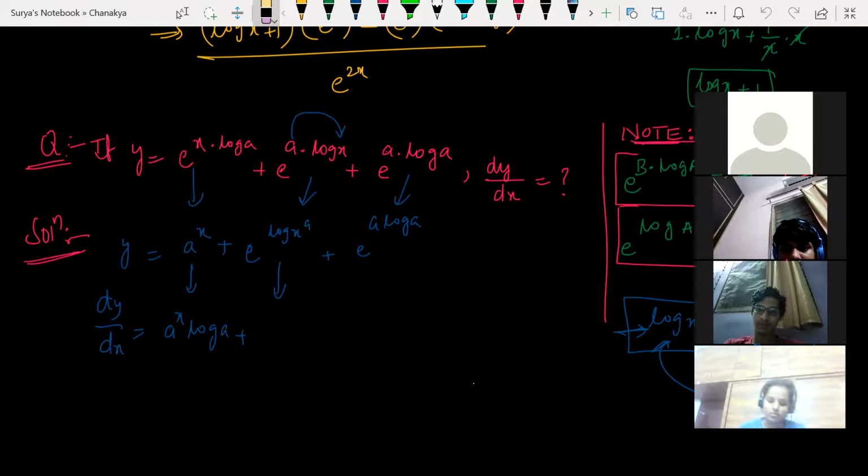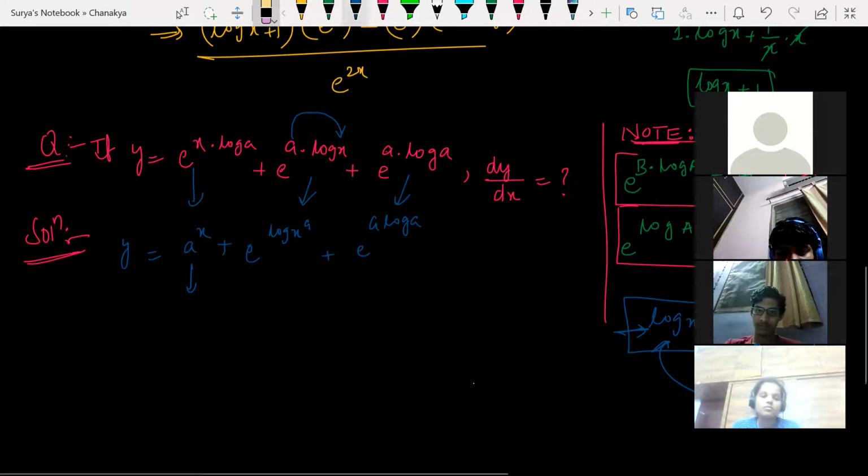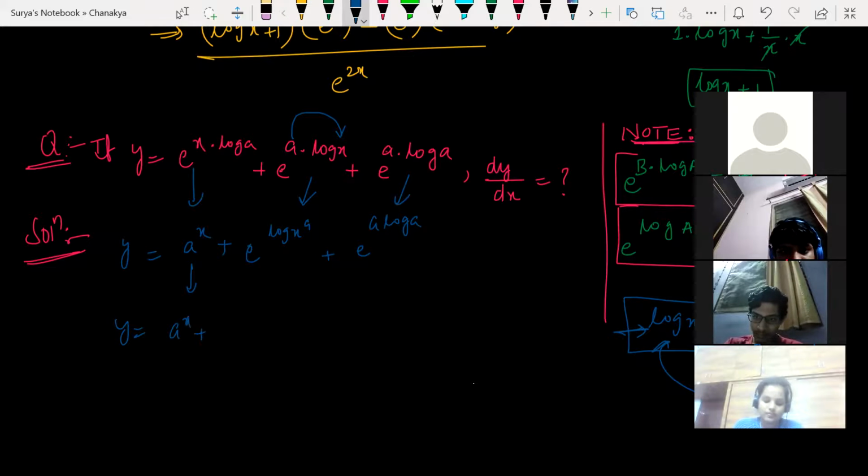a to the power of x log a plus... I think we wrote something wrong here. From this formula, guys, look at this. First, let me write the y function again, one more step so that it will be clear. a to the power of x as it is. Again, e to the power of (log x) to the power of a can be written as a to the power of b. So x to the power of a here, plus e to the power of a log a as it is.